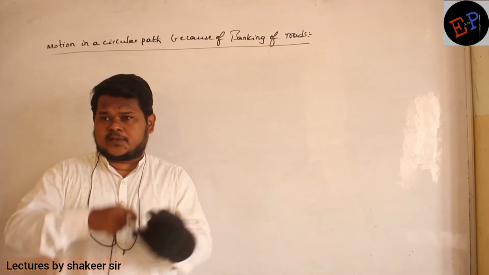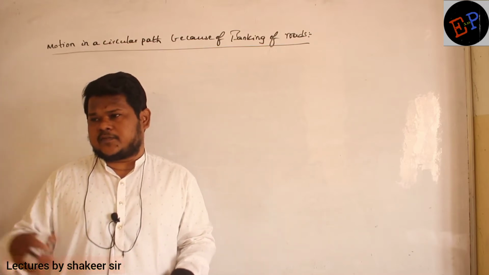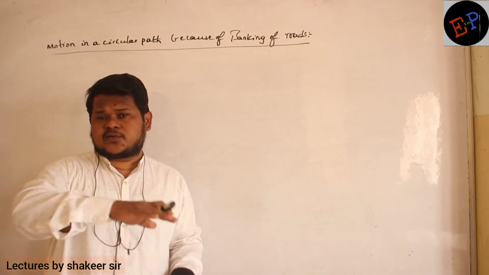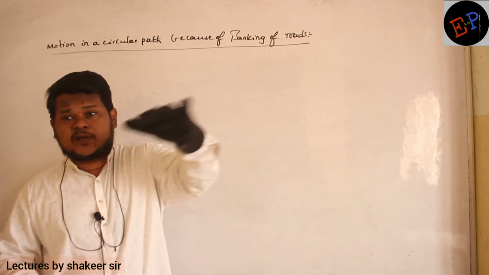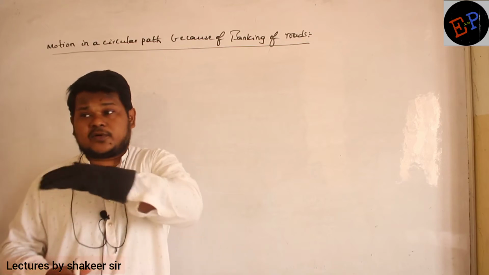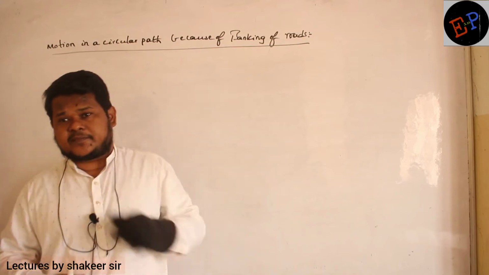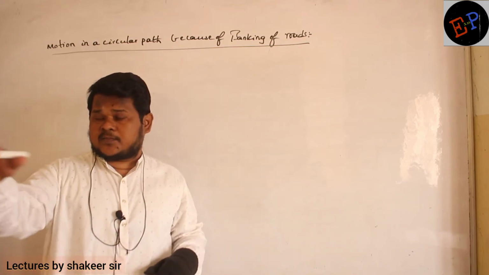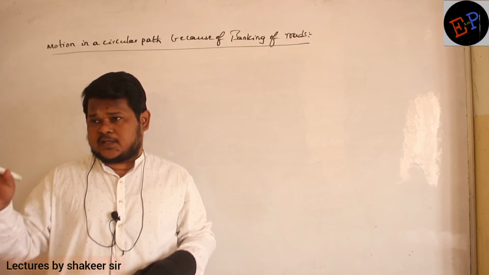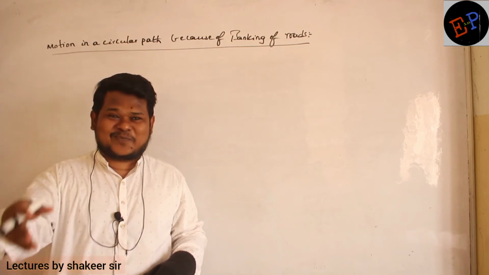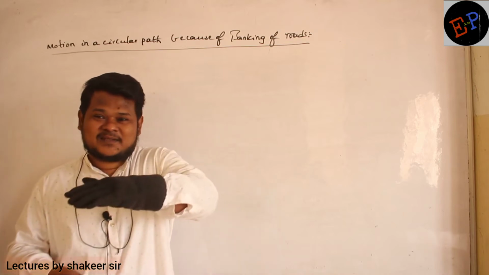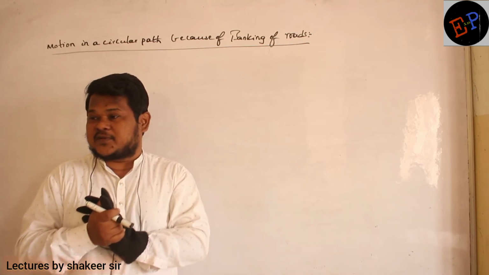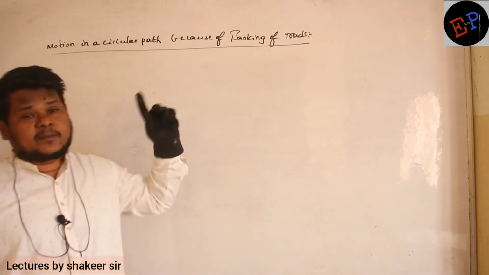Are you able to understand? When you are moving on highways or national highways, you will see that the outer side of the road will be raised by a small angle. The road is not flat, it is raised a little. So that angle they are providing purposefully. It is not a mistake in the road, they are providing it purposefully. So that raising of the outer edge of the road by a small angle is called the banking angle.